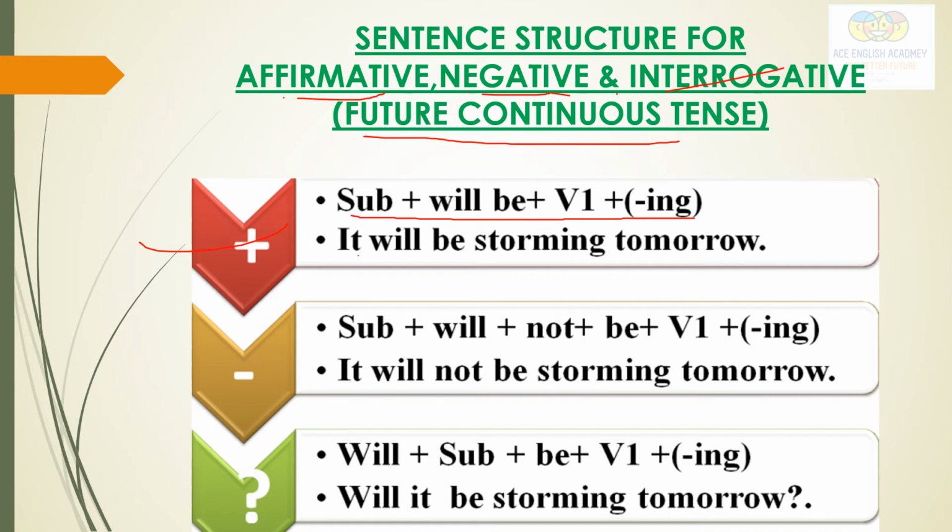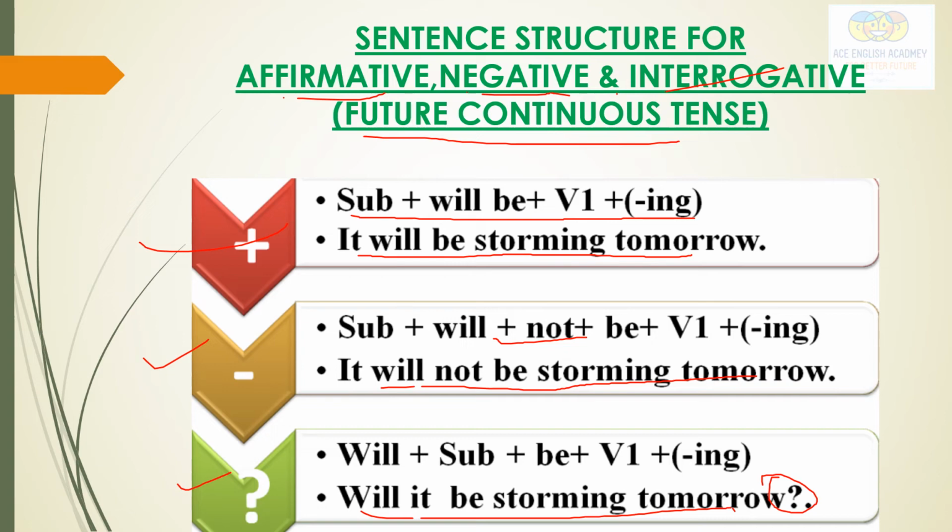It will be storming tomorrow. Negative, what will we do? Add not. It will not be storming tomorrow. Question statements are interrogative. Will it be storming tomorrow? And the sign of interrogation. I hope this is very clear to you now.